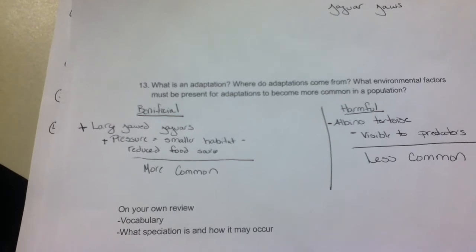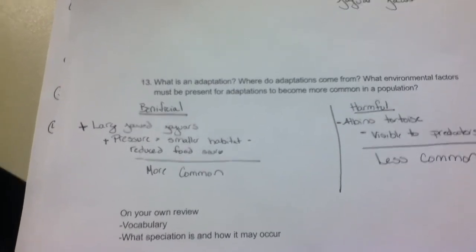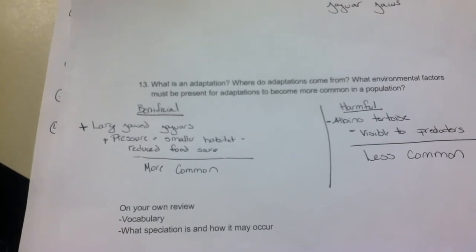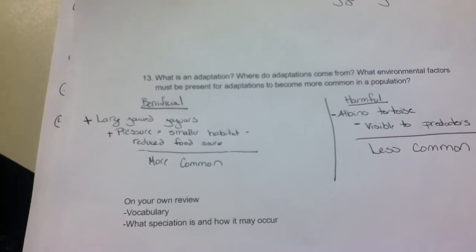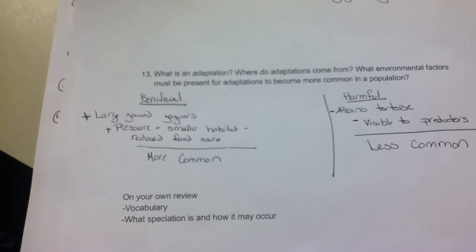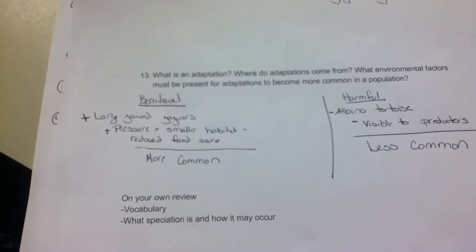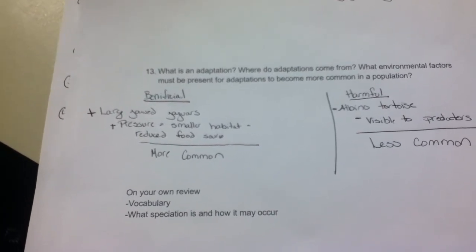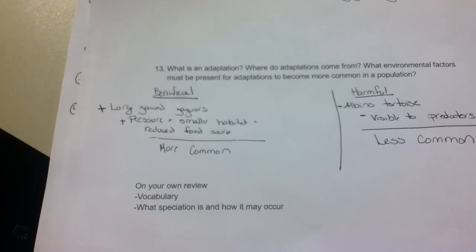If this is a beneficial adaptation, that also includes a pressure from the environment. So the pressure in this instance was that they have a smaller habitat, less resources to choose from, and they had to resort to eating shelled reptiles. Those with the large jaws, with the selective pressure in the environment, made that adaptation more common.